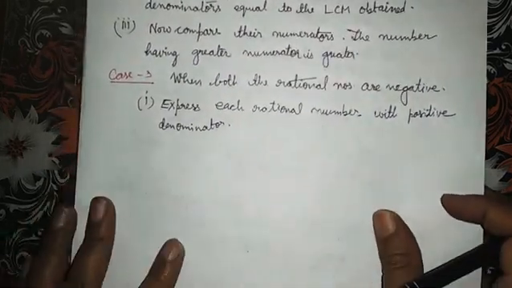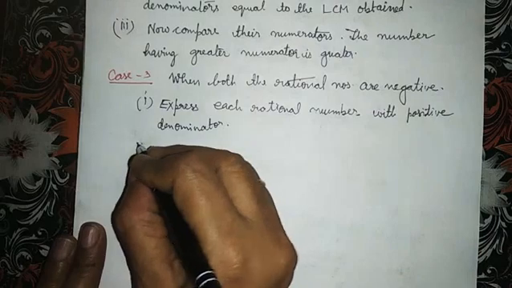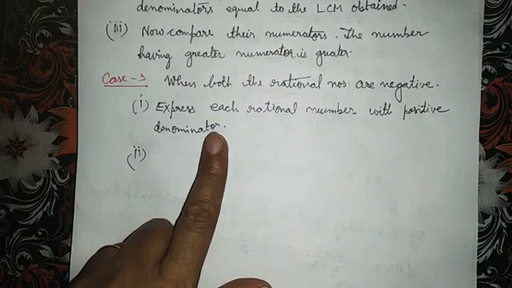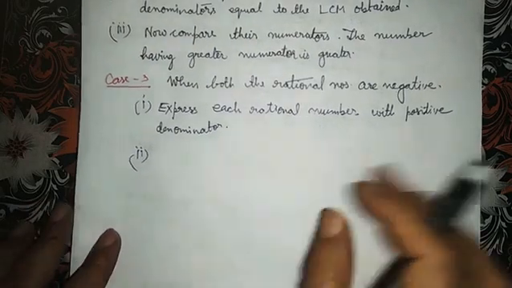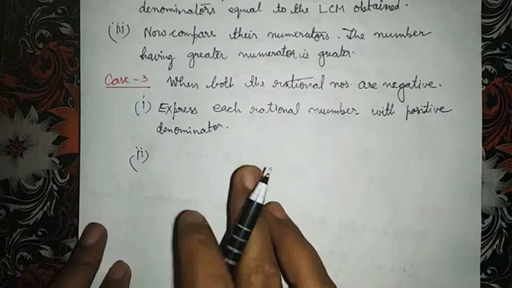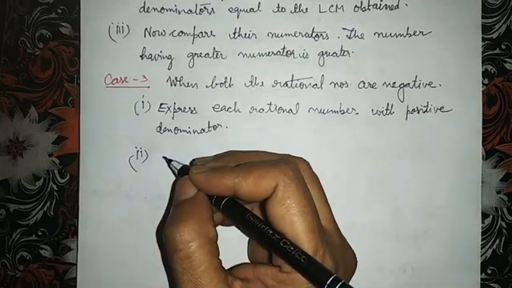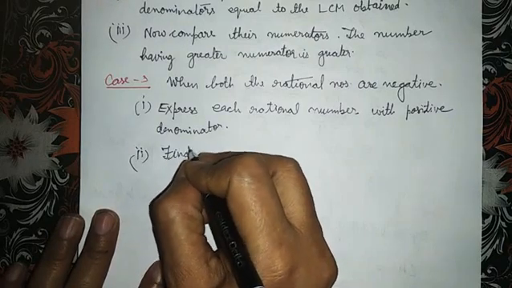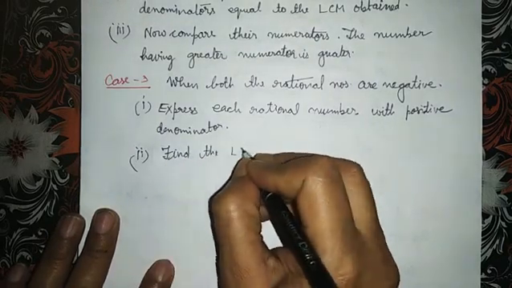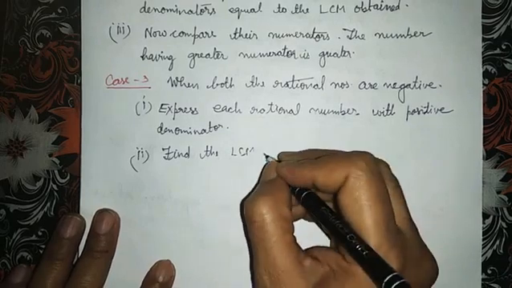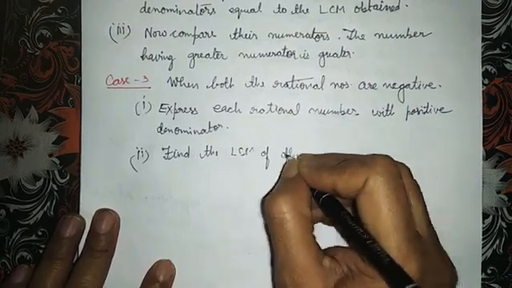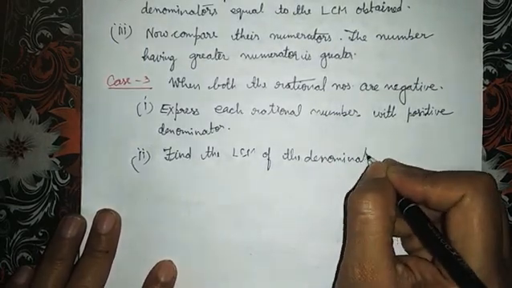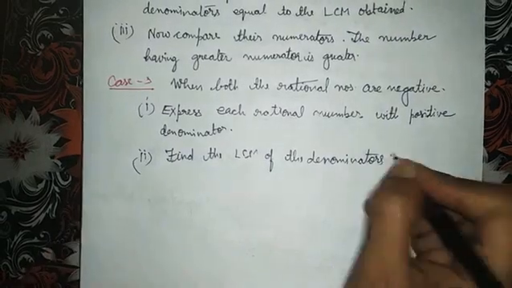After doing this, when two rationals are negative, we will come to the second step. After this, we will find the LCM of the denominators.